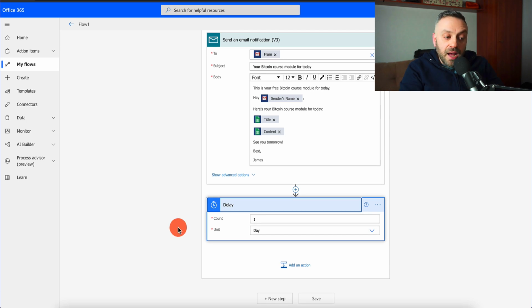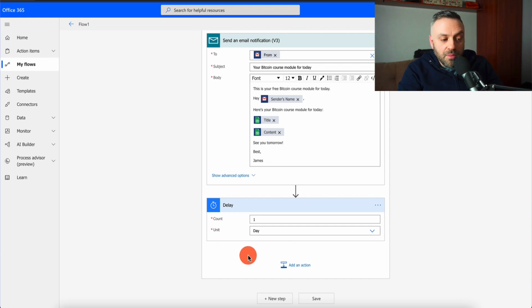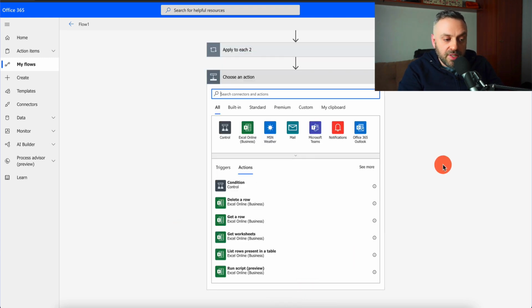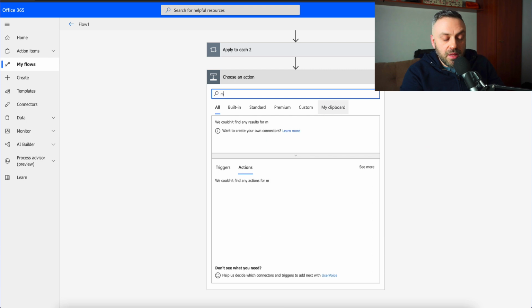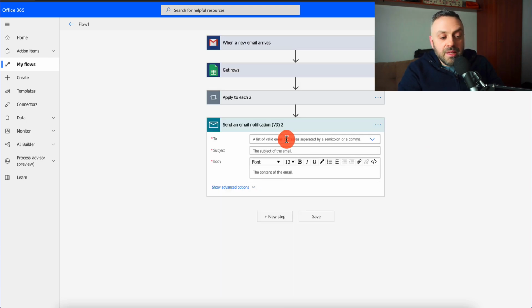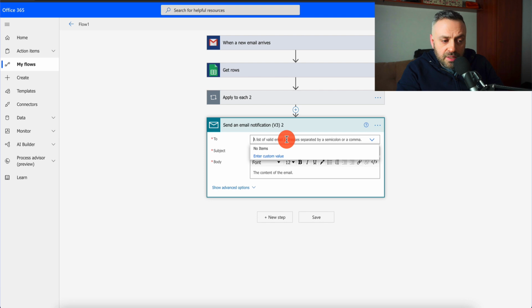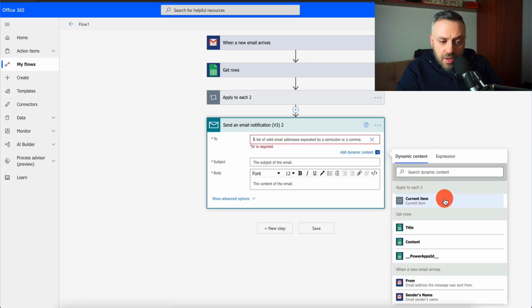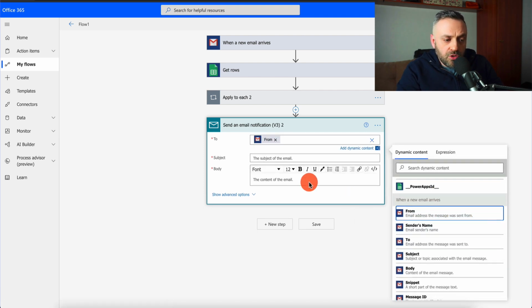And then when it's done, when it finished everything, remember, when it finished, we're going to create a brand new step, and this step is going to be another email. We're going to go in here, send an email notification, and this email, after everything is done, it's going to send one last email, and this email is going to be about pitching our offers. And this is very, very common in affiliate marketing. When you're building a list, when you are promoting something, you want to provide value. So I'm going to click on this. I'm going to enter a custom value here, and we're going to choose from to from.